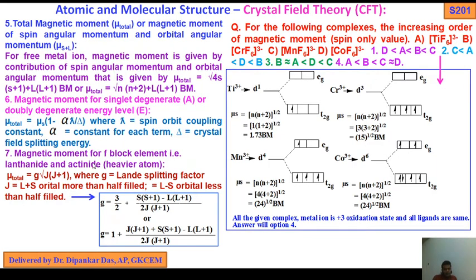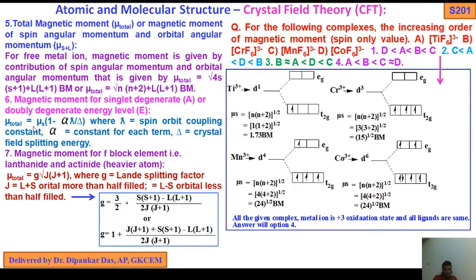Okay. So now magnetic moment of singlet degenerate. So mu total equals mu s into 1 minus alpha lambda by delta, where lambda is the spin orbit coupling constant, alpha is a constant for each term, and delta is the crystal field splitting energy.